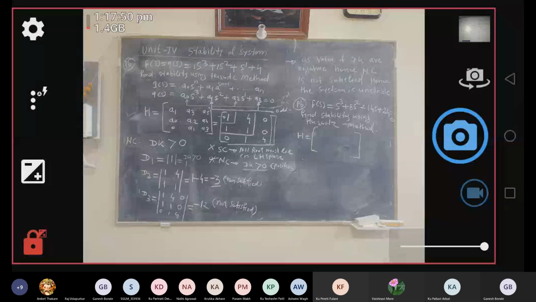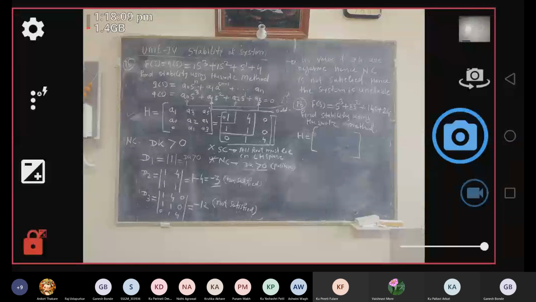2496. Okay. So that means all the values of D1, D2, D3 are greater than 0. Therefore the necessary condition, Dk greater than 0, is satisfied. So the sufficient condition is also satisfied.